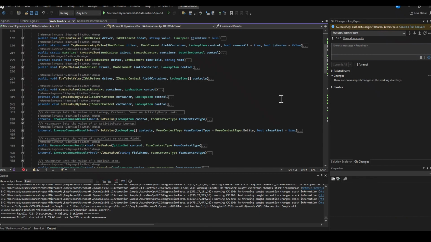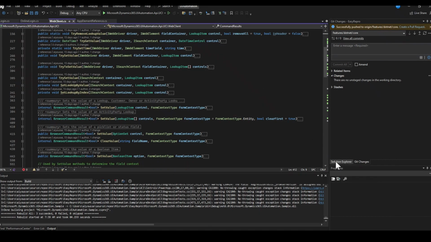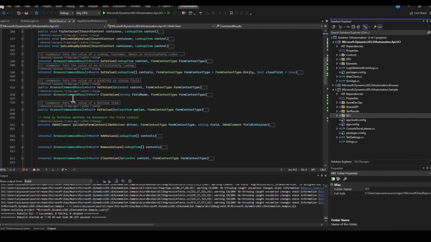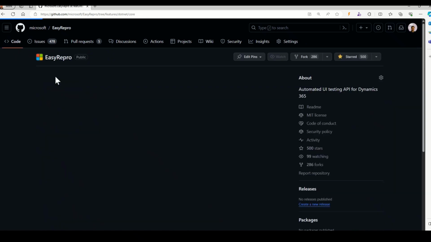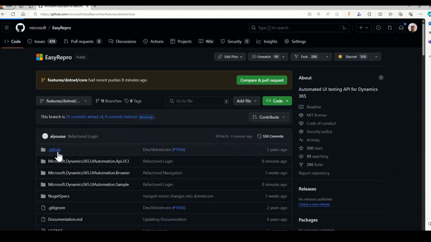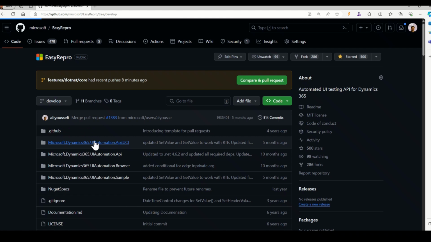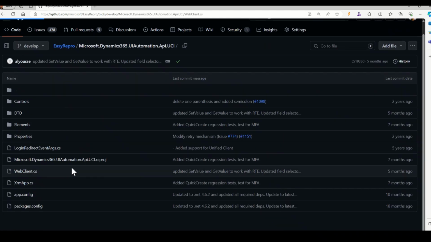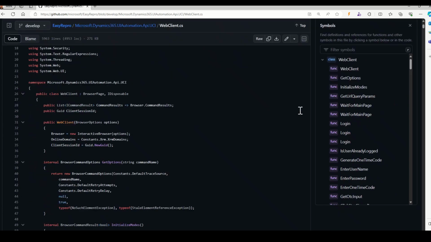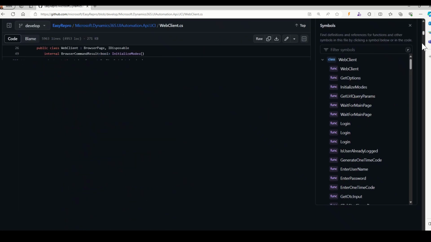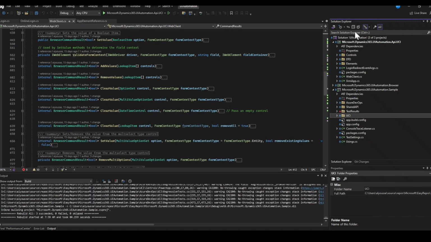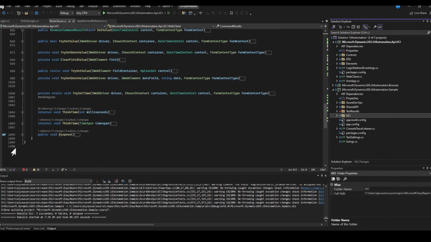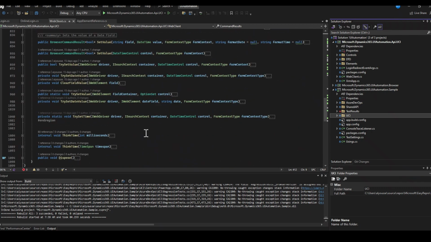I wanted to leave you finally with some more refactoring as we look ahead. So web client now has been refactored. Let's look at another branch that has not been refactored. Let's take the default branch. Web client currently on this branch has 5,963, almost 6,000 lines of code. We've refactored that down to 1,100 lines of code.